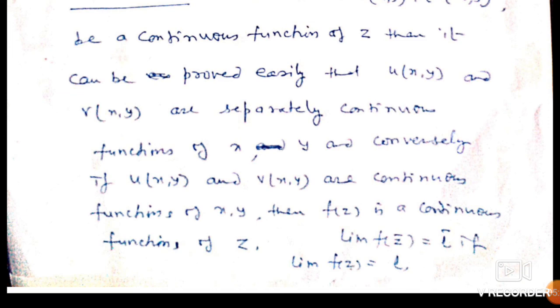And conversely, if u(x, y) and v(x, y) are continuous functions of x, y, then f of z is a continuous function of z. We can write in this way: limit f of z bar equal to L bar if limit f of z equal to L.